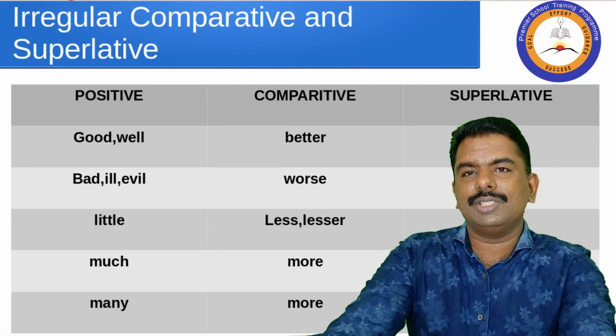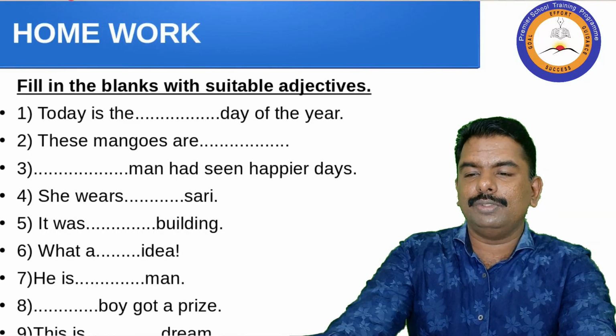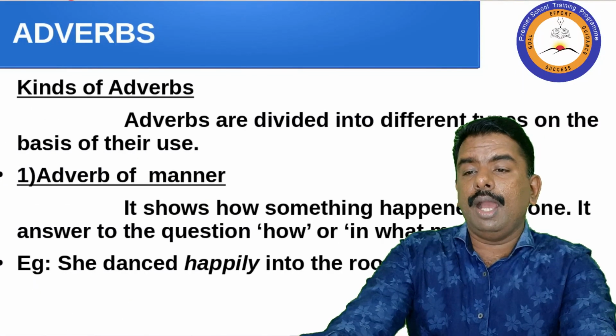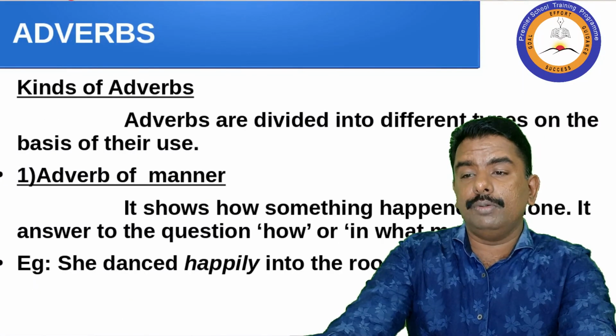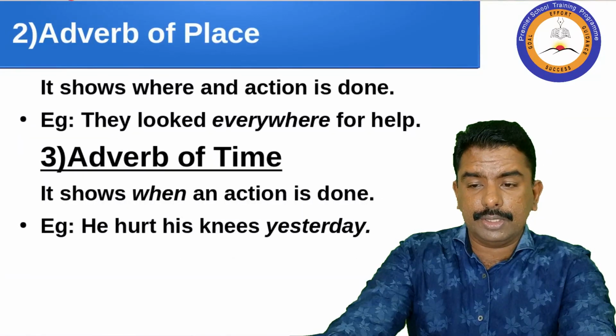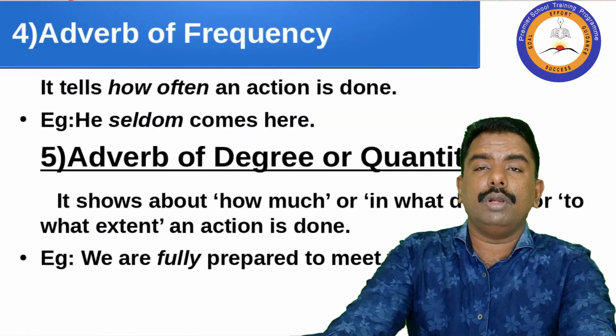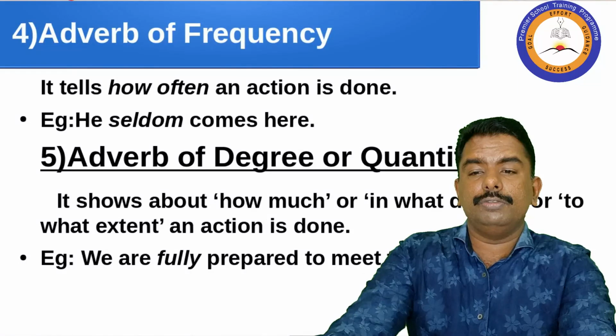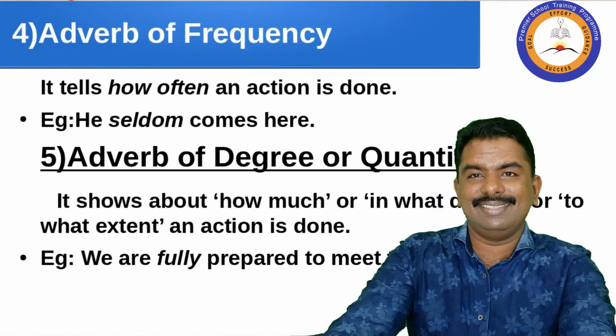And then we went on to adverbs and the kinds of adverbs: adverb of manner, adverb of place, adverb of time, adverb of frequency, adverb of degree or quantity, and adverb of reason, and then the exercise.